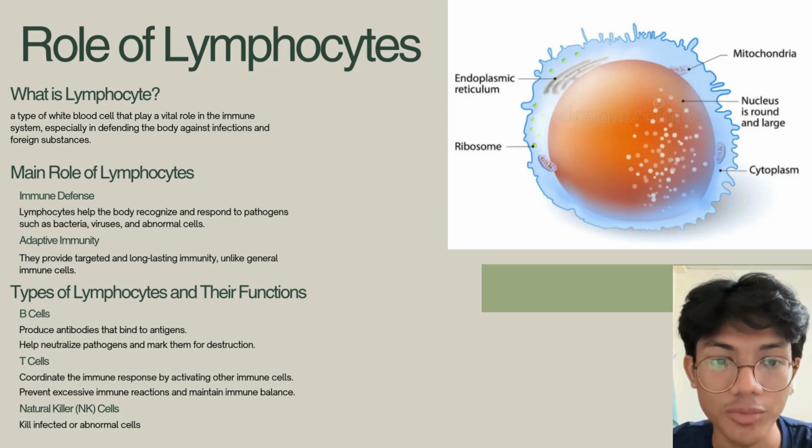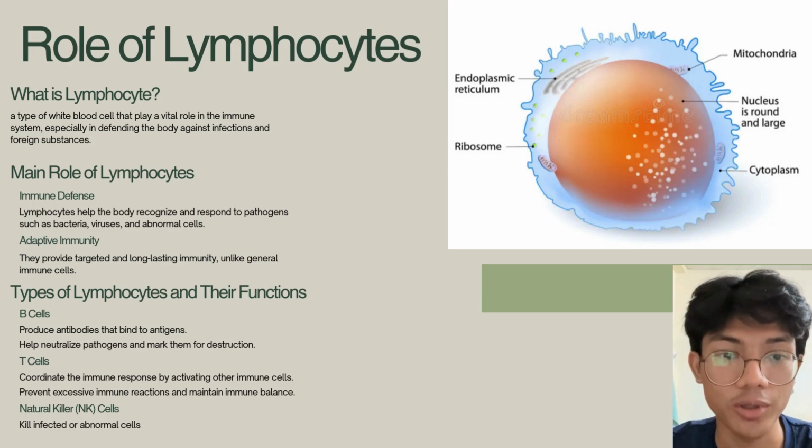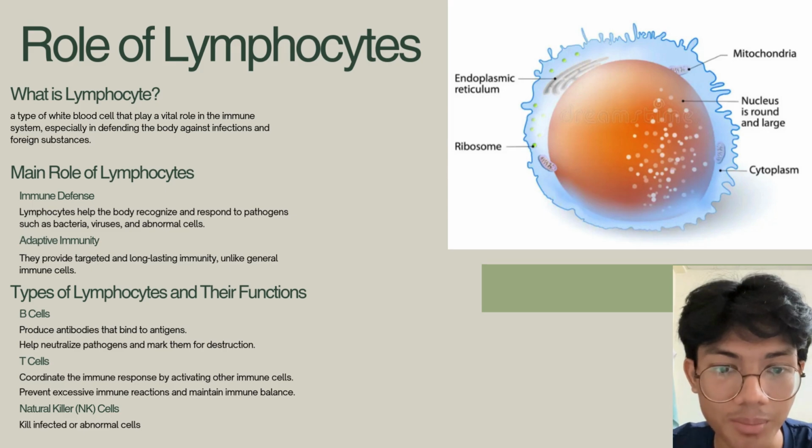So next, let's move to the types of lymphocytes and their functions. The first type of lymphocyte is the B cell, whose function is to produce antibodies that bind to antigens. This helps neutralize pathogens and mark them for destruction.